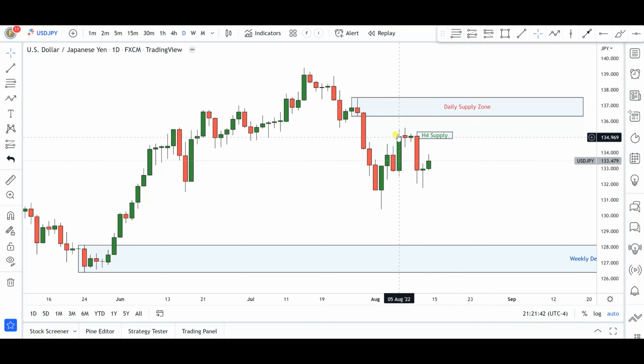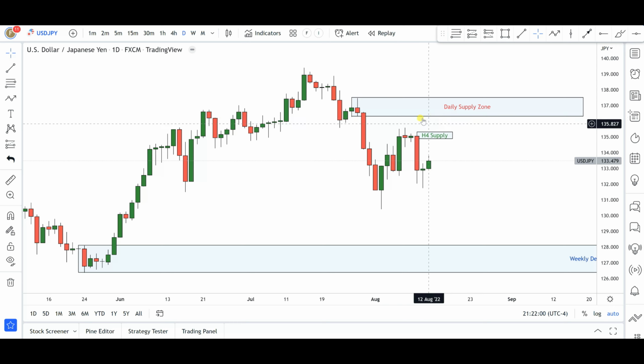Well, my expectation this week was actually that price would give us a dip into that particular daily supply zone area, but you can see that we did not make it to that particular level. However, that is still a valid daily supply zone area that was formed as a result of the break of all these levels of structure, all these demand zone areas that we have here to the left.